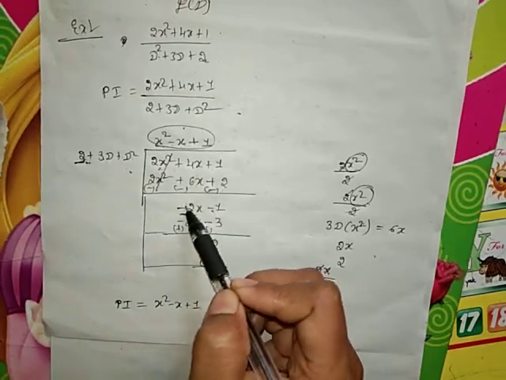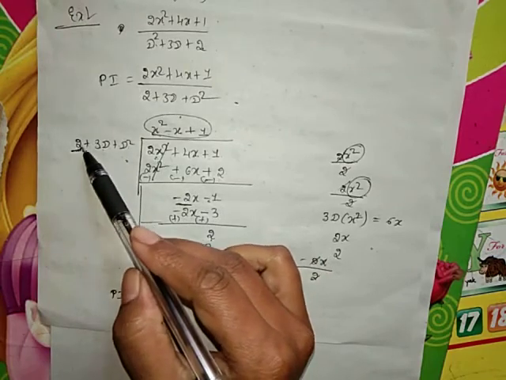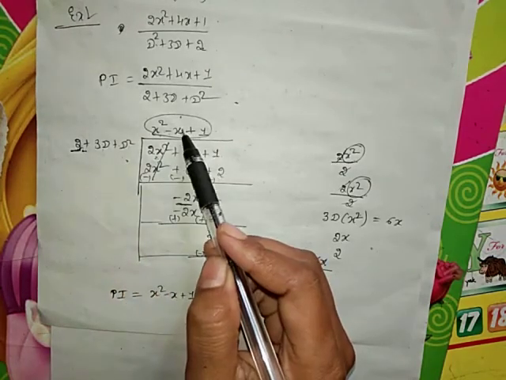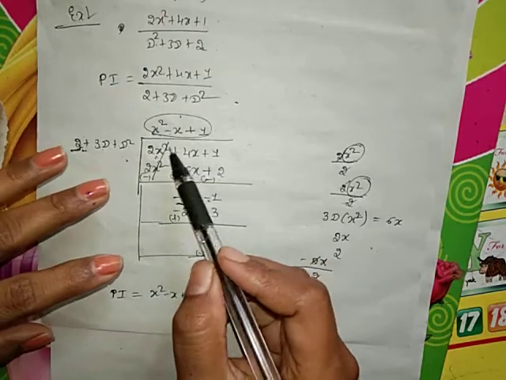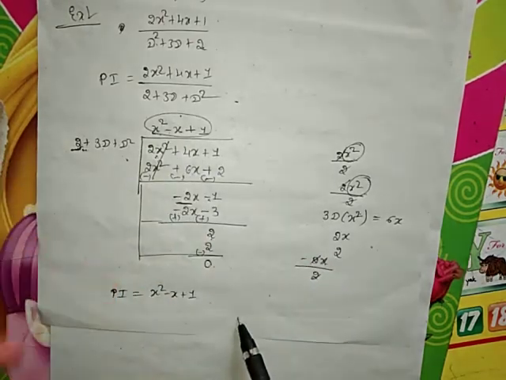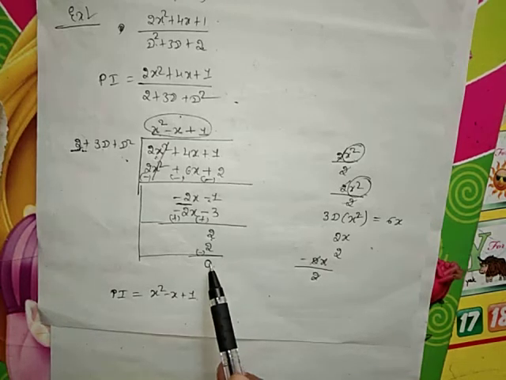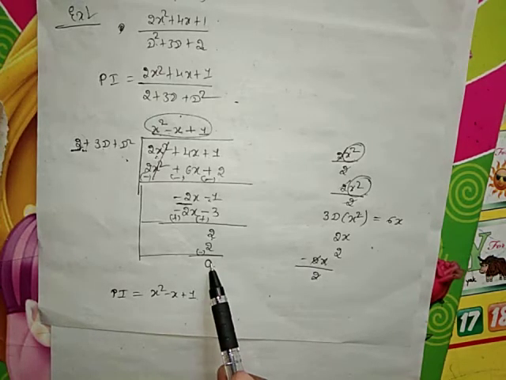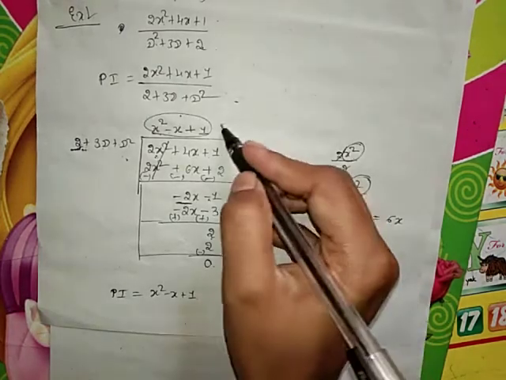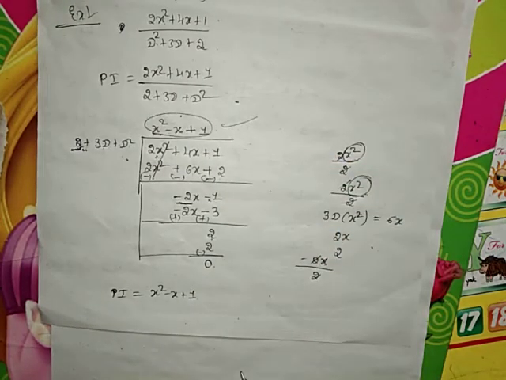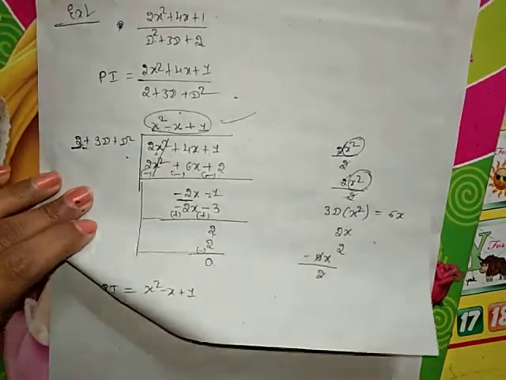Again first term of the equation divided by first term of the f of d. Again you get a quotient. Try to go on with the same way. You have to end with the remainder 0 here. When the remainder turns to 0, we stop the procedure there. Then whatever the quotient so obtained, that will be considered as your particular integral here.